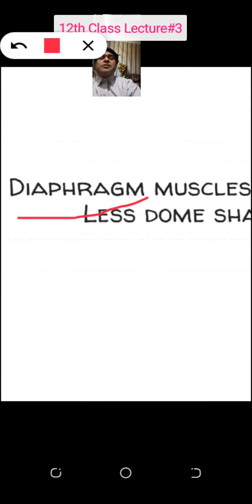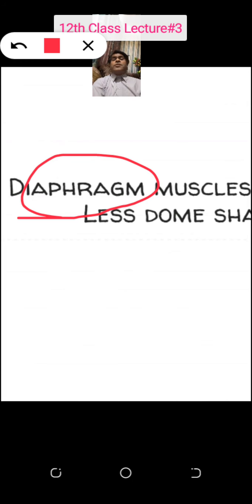The floor of the chest cavity, the base of the chest cavity. So what will happen in this floor of the chest cavity? This is my upper story, and this floor of the chest cavity is composed of muscles, and those muscles are the diaphragm muscles, at the base of the chest cavity. I will show the diagram also after some time.